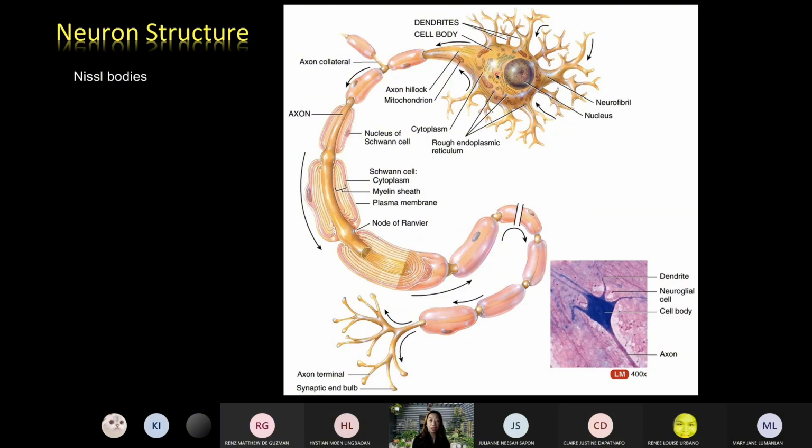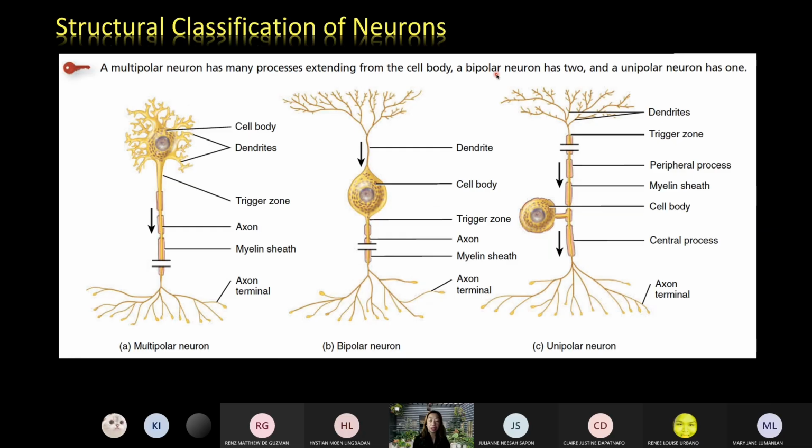Okay? Okay, now in terms of structural classification, we have here 3 types, and the classification depends upon the number of dendrites and the number of axon per cell. Okay? So a multipolar neuron, from the term multi-polar, multi meaning many, so it contains a lot of dendrites and 1 axon. So most of our, not most, majority of our neurons are of the multipolar type.